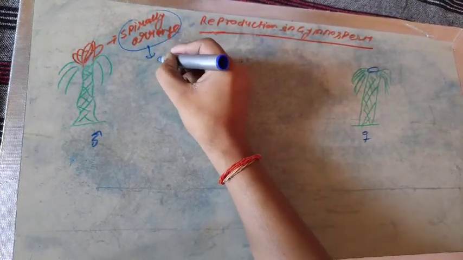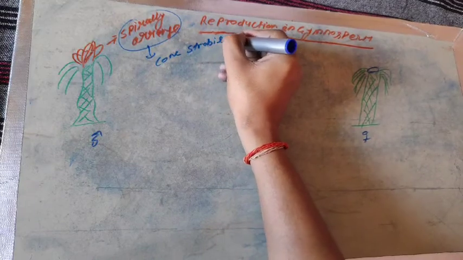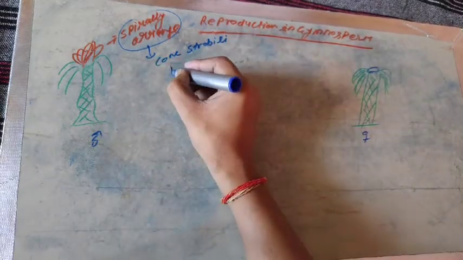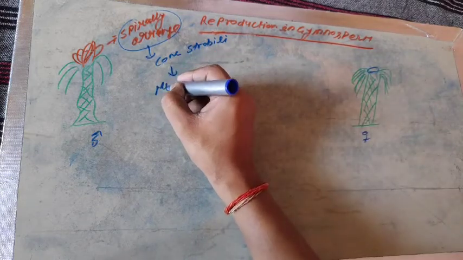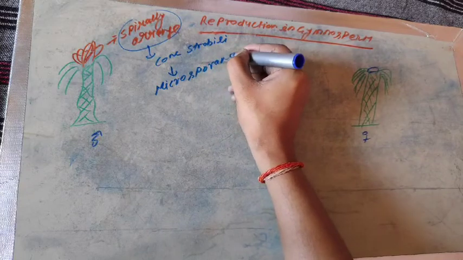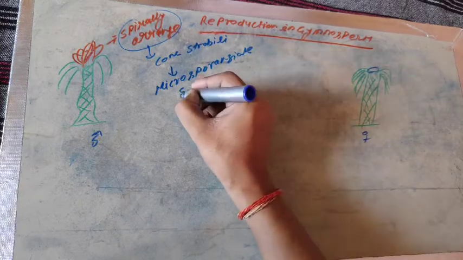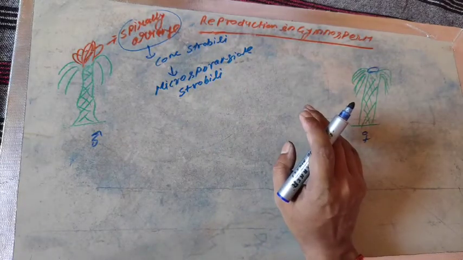The spirally arranged cones or strobili at the tip of the male plant are known as microsporangiate strobili.